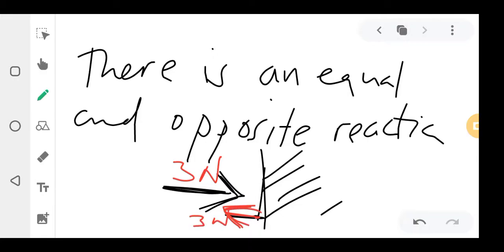That's the reason why when you punch a wall with your hand, you feel the pain. Because the wall also punched you back with the same newtons you punched it. It reacted back. So the law of action reaction states that for every action that you are doing, there's an equal and opposite reaction.